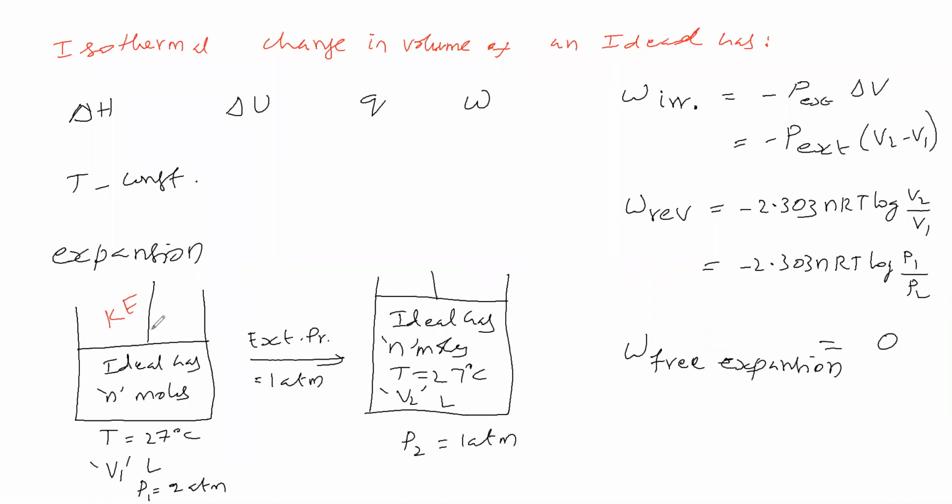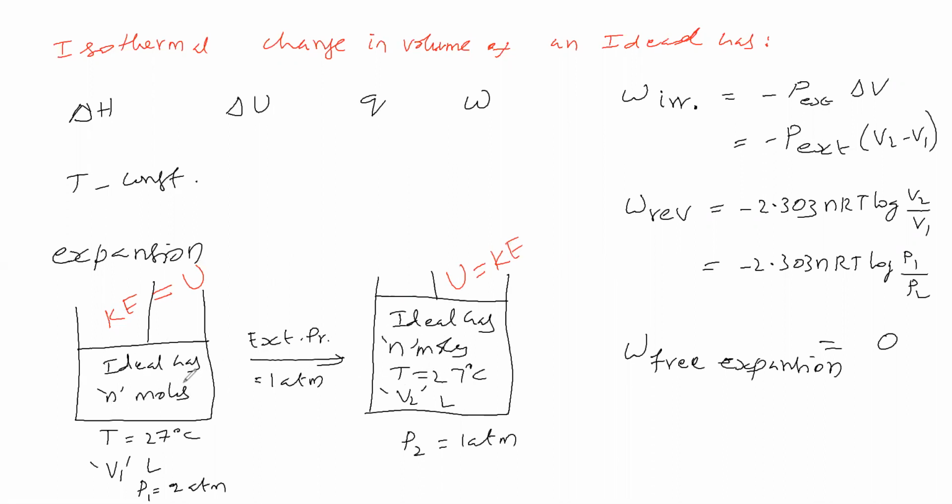So for an ideal gas, potential energy is 0, but kinetic energy is there. This kinetic energy is called internal energy. So the internal energy of an ideal gas is equal to the kinetic energy of the ideal gas. In the same way, here also the internal energy of this ideal gas is equal to its kinetic energy. Now the temperature of this ideal gas is 27 degrees Celsius. Here also the temperature is 27 degrees Celsius because we are keeping the temperature the same.